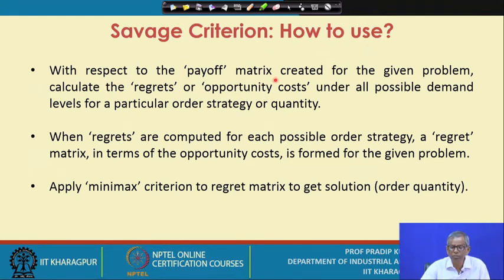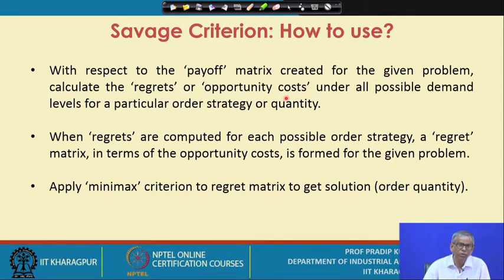With respect to the payoff matrix created for the given problem, calculate the regrets or the opportunity costs under all possible demand levels for a particular order strategy or quantity. Now in the previous lecture sessions we have referred to the opportunity cost matrix. So how do you create this opportunity cost matrix? The method to be used is also very clearly explained. First you create the payoff matrix, and then convert the payoff matrix into the opportunity cost matrix.